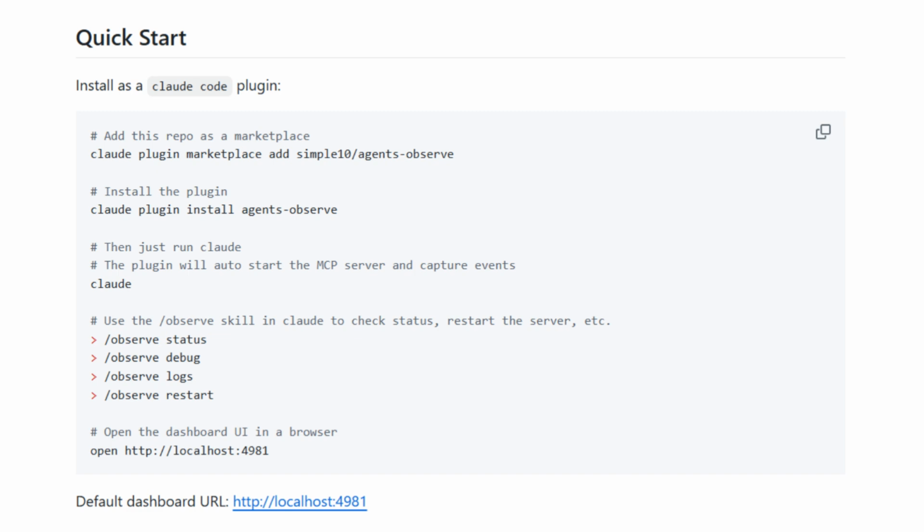There's also flexibility. You can choose how deep you want to observe. Lightweight, just tool calls. Detailed, full reasoning traces. And that trade-off matters because more visibility means more overhead.